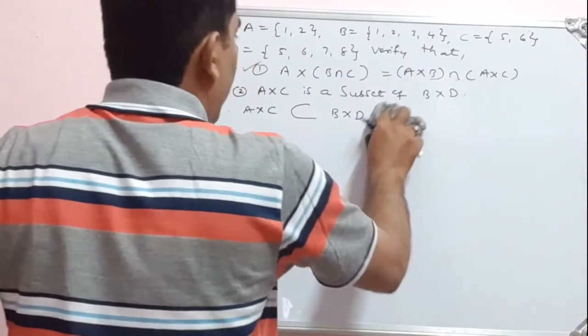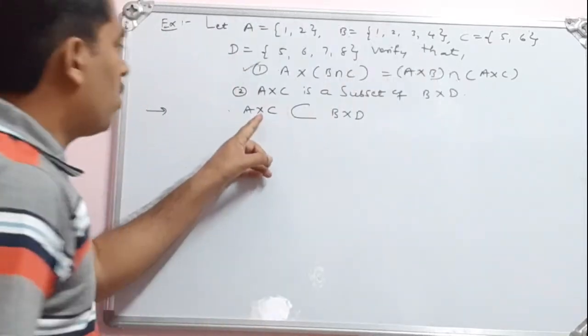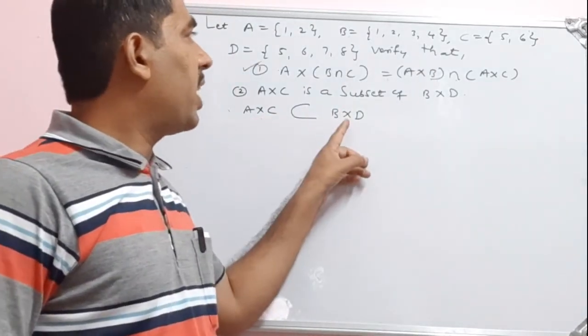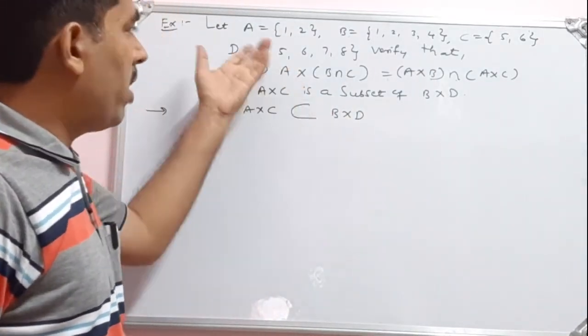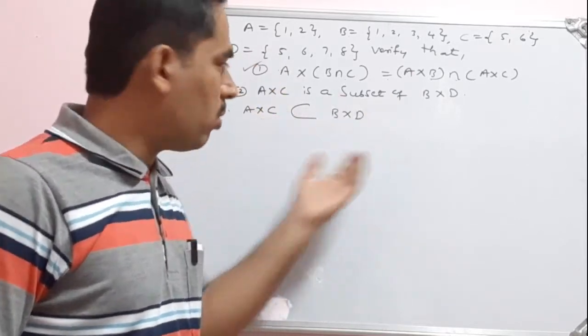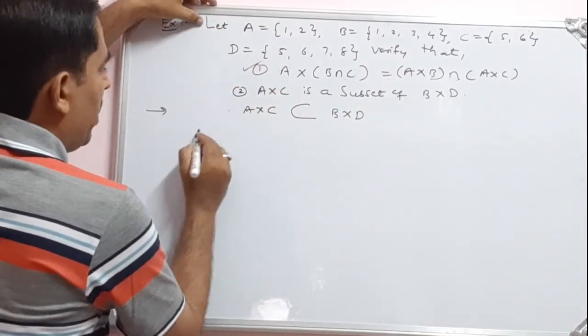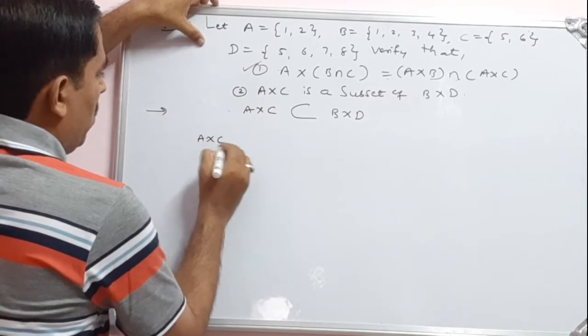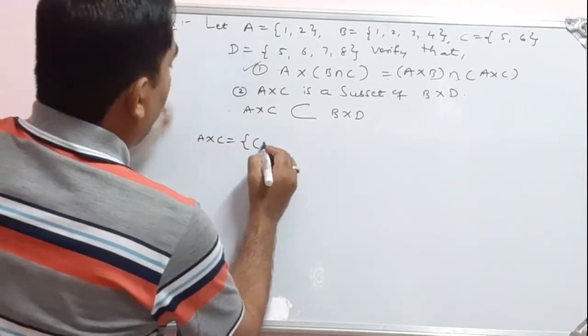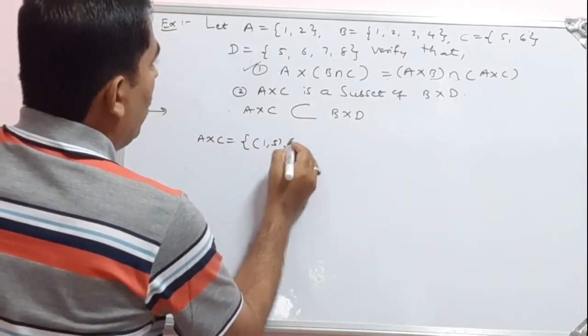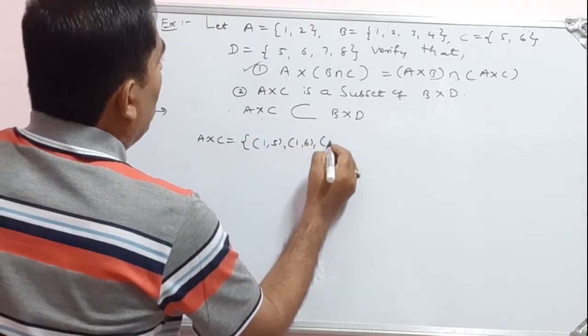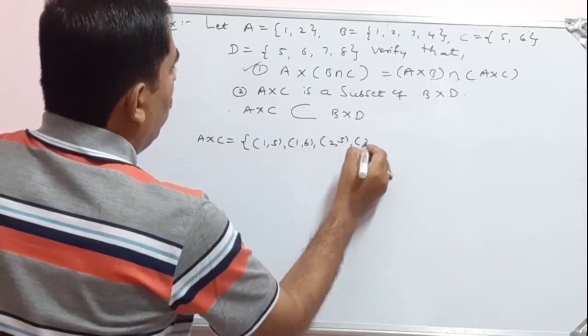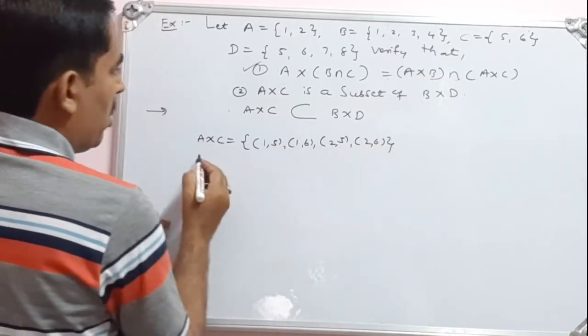Okay, before verifying this, we have to find out A cross C and B cross D. We write A cross C and B cross D, and afterwards we can compare them. Let me write this A cross C. What was our Cartesian product from A to C? 1 5, 1 6, then 2 5, 2 6. This is A cross C.